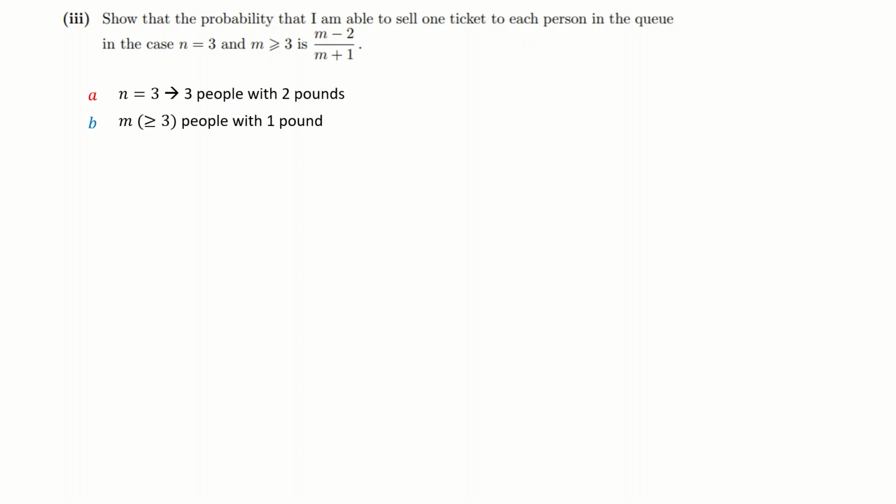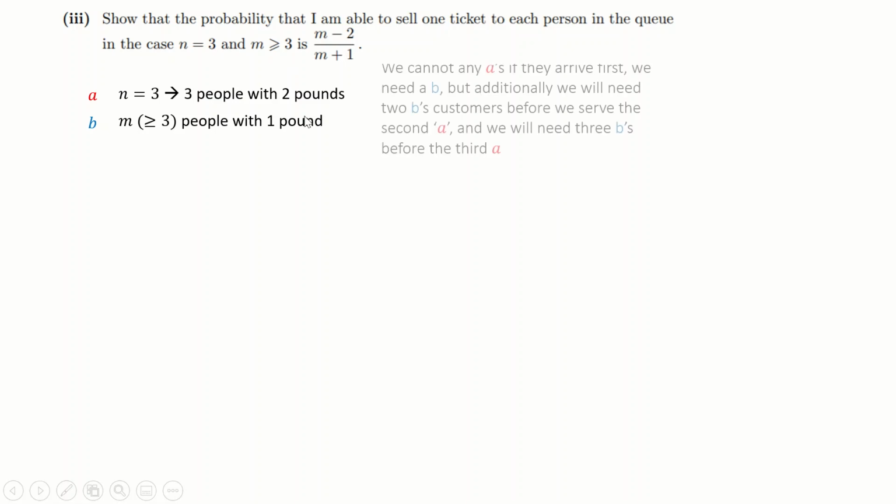Show the probability when you have 3 people with £2 coins is this. Now, we're going to have to be more careful here, I think. We can't serve any of the A's if they arrive first. We need a B customer first, just like in the first 2 examples. But additionally, we need 2 B customers before we serve the second A, just like we saw in the example just before. We needed 2 of those Bs before the second A came along. Otherwise, we don't have those 2 single pound coins to give them.